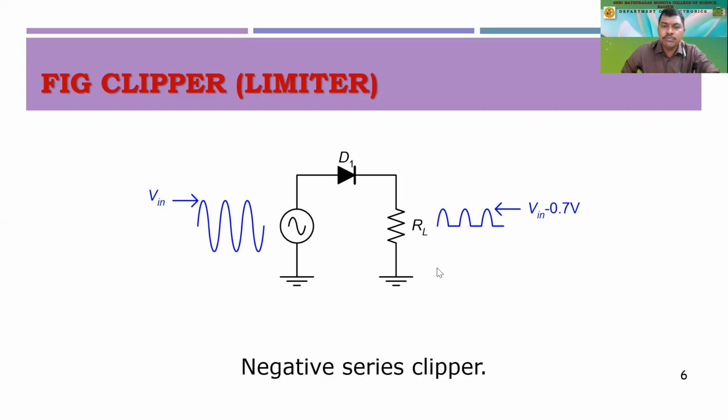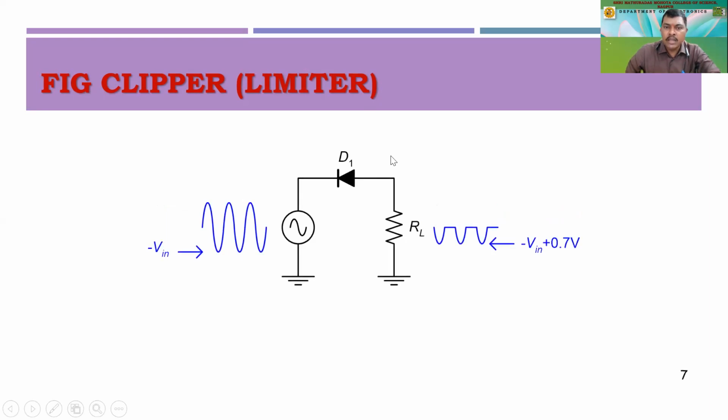So this is why we call it a half wave rectifier. Now, the same circuit we can connect if you reverse the polarity of the diode. If you connect it in the reverse direction, then what happens? Only the negative half cycle will be rectified.